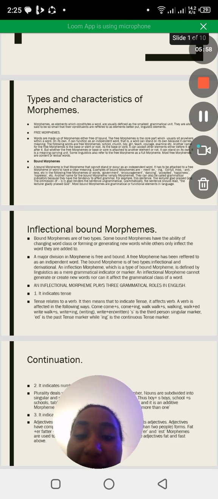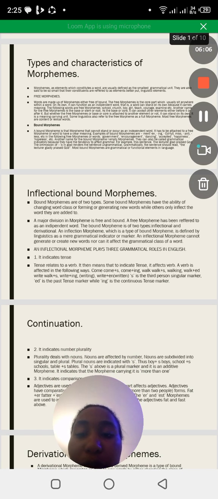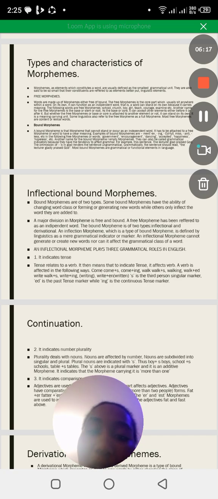Let us see these subcategories of bound morphemes. This is inflectional and derivational bound morphemes. The inflectional bound morphemes, before we begin with the inflection, bound morphemes are of two types.